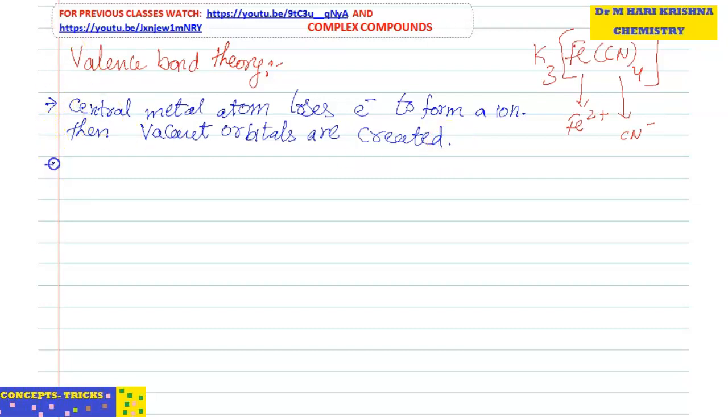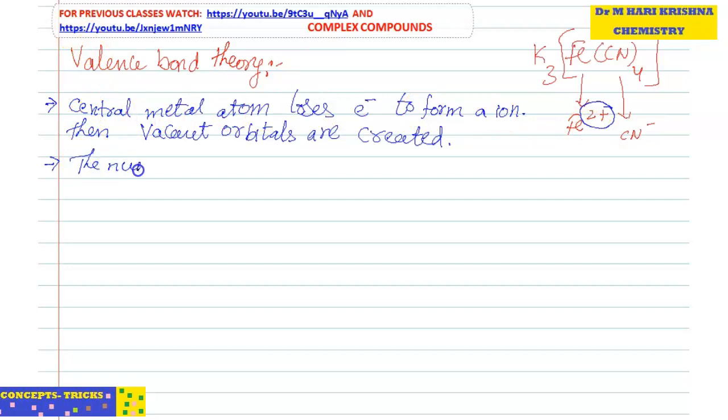Next point. Normally, the number of electrons lost by the central metal atom is nothing but its oxidation number. Suppose Fe plus 2 means it loses 2 electrons. So that is nothing but the oxidation number of the metal.